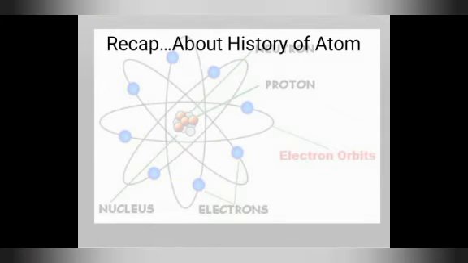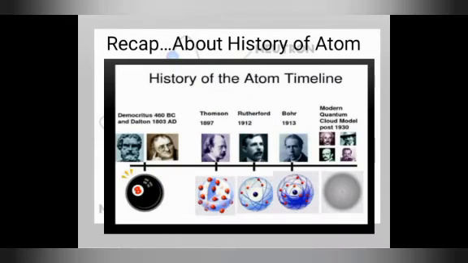So let's start today's topic with the recapitulation, as we have done in the last video about history of atom. In the history of atom, as we have studied, Democritus was the first scientist who coined the word atom. Then in the structure, Thomson's model, Rutherford model, Bohr we will do now. Thomson's model and Rutherford model we have done. Now today we are going to start the story between Rutherford and Bohr.